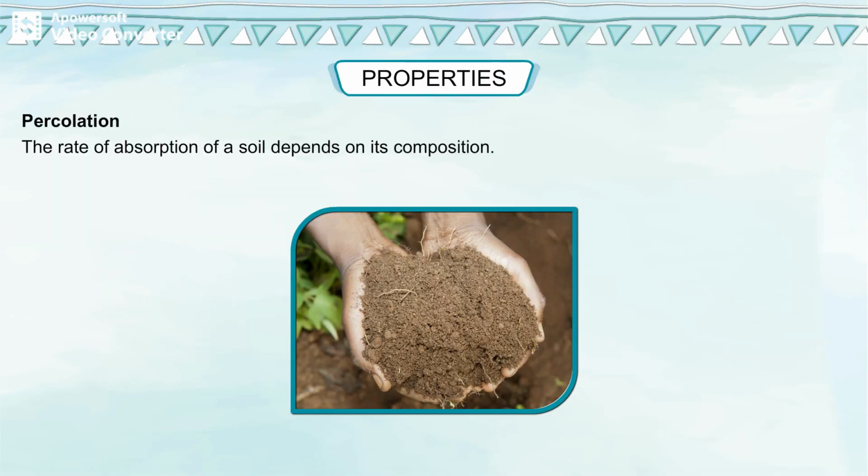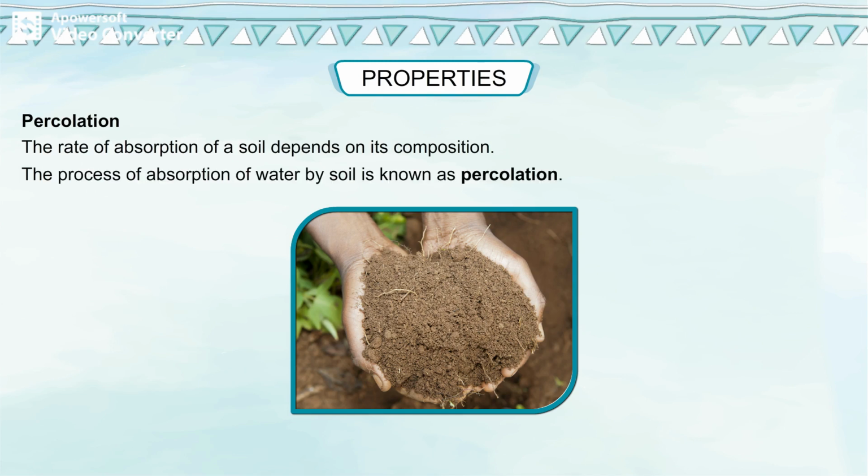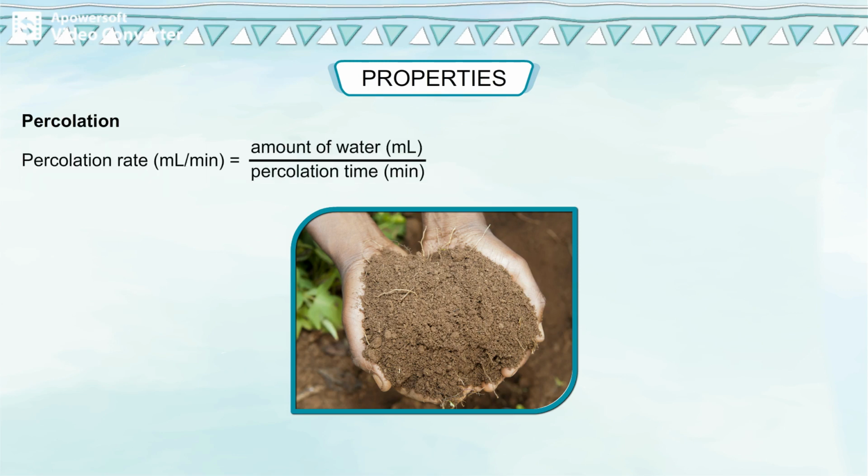Percolation. The rate of absorption of a soil depends on its composition. The process of absorption of water by soil is known as percolation. Percolation rate in milliliter per minute is equal to amount of water in milliliter upon percolation time in minute.